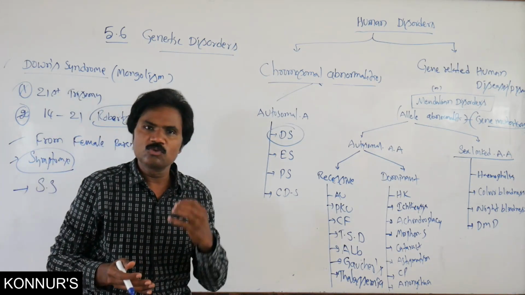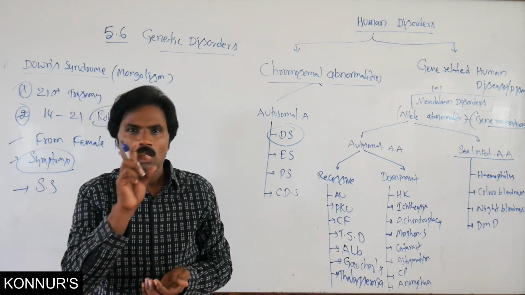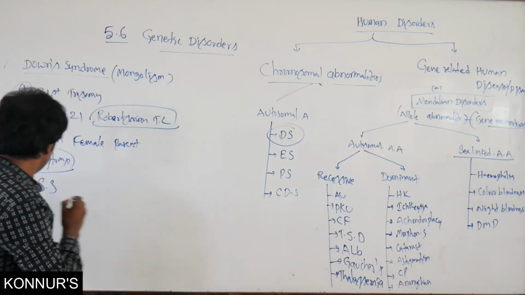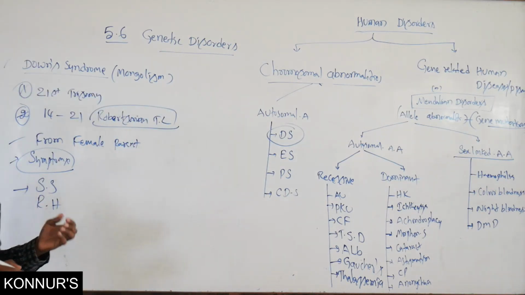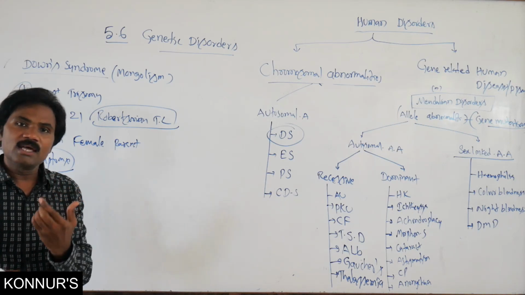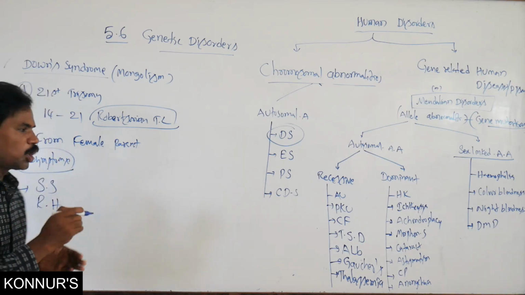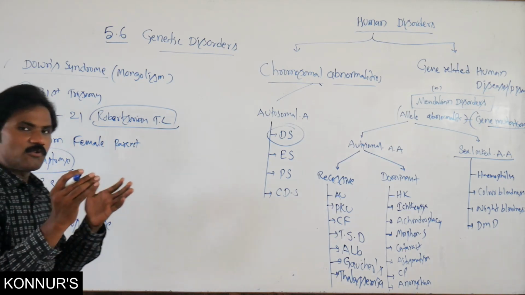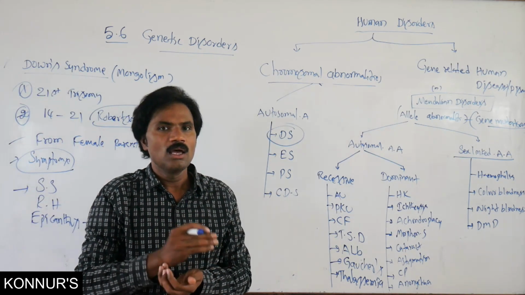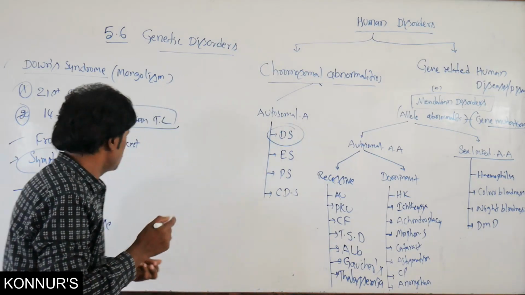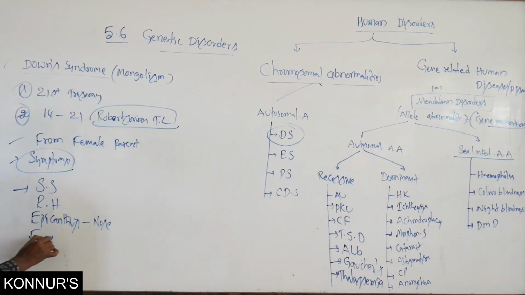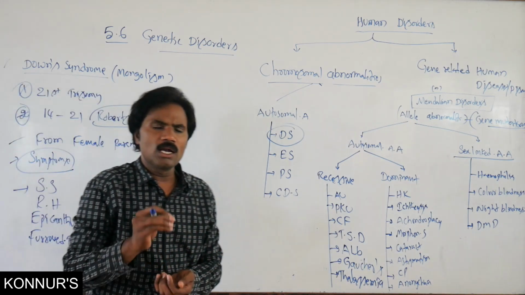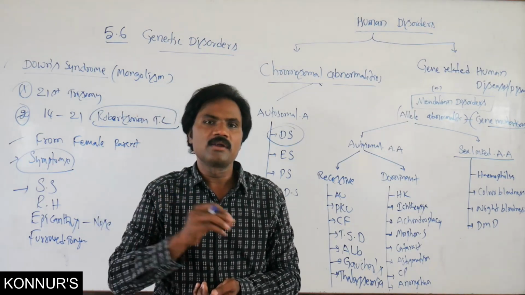Along with this, the head becomes very rounded. Then epicanthus on either side of the nose. Then a furrowed tongue. Then another very important symptom, mental retardation.